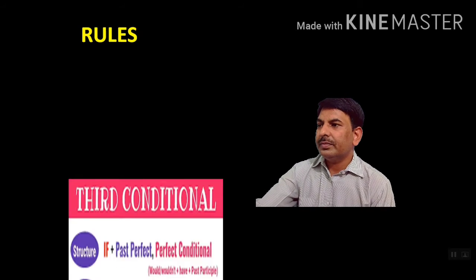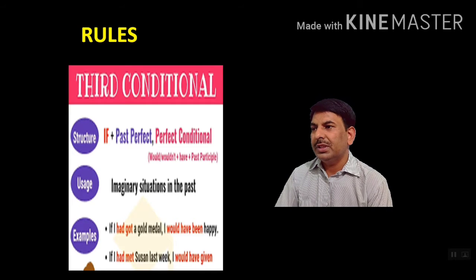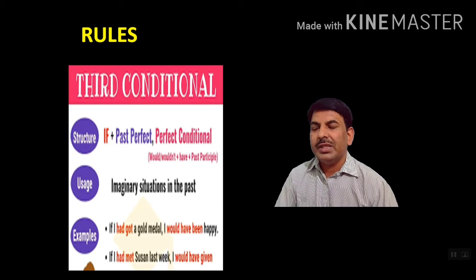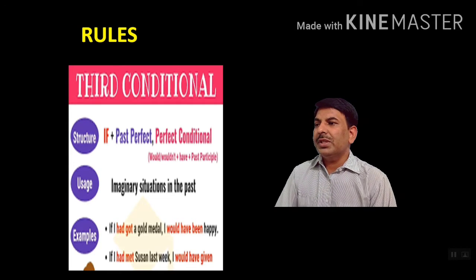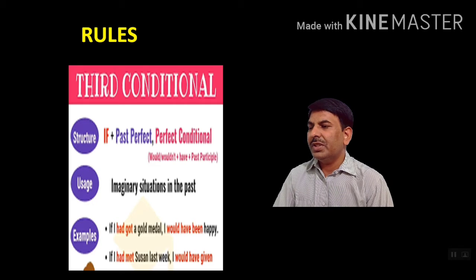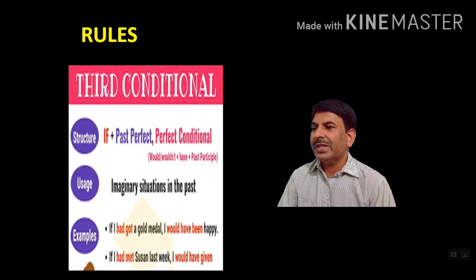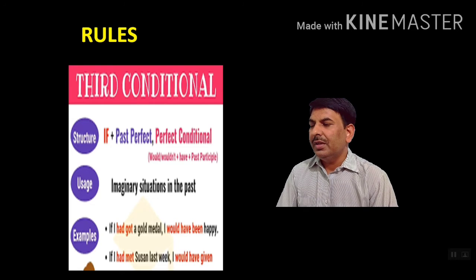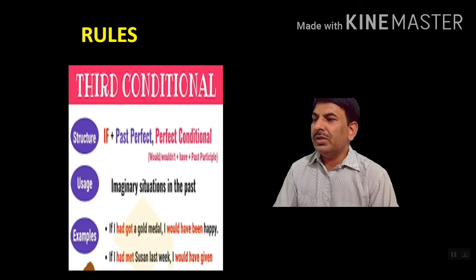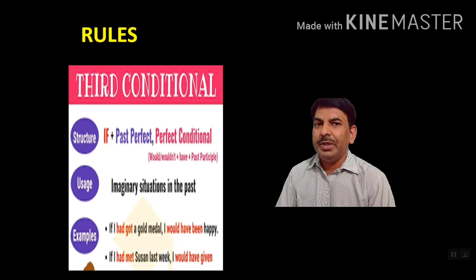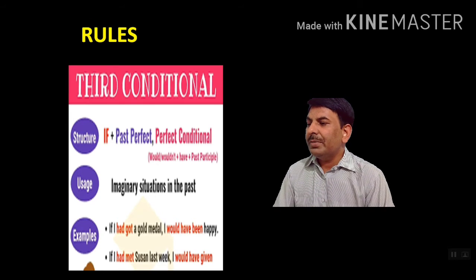Next rules, this is fourth, third conditional. Structure is if clause will be in past perfect tense and main clause perfect conditional. It means would or wouldn't plus have, then past participle. Uses means imaginary situations in the past. Examples, if I had got a gold medal, I would have been happy. Next example is given, if I had met Susan last week, I would have given.